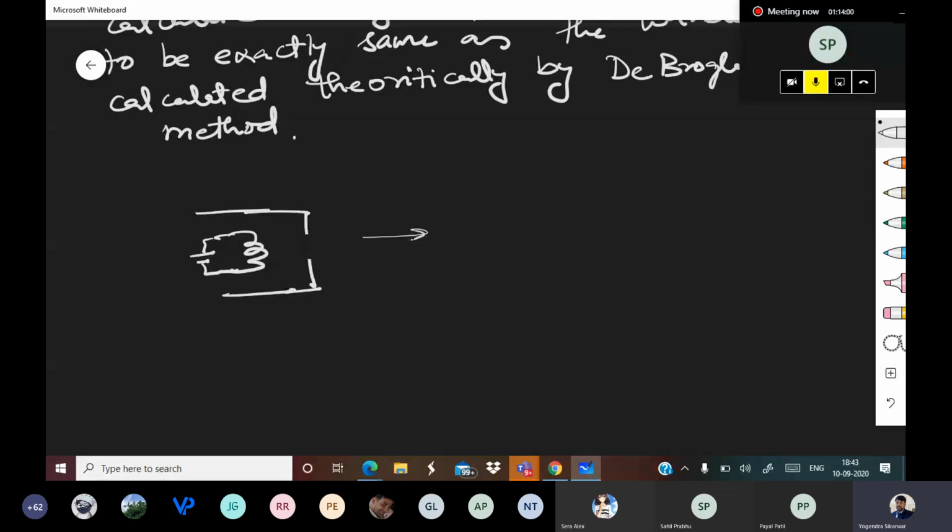Now these electrons, when they are coming out, get diffracted by some grating created here, and after that they are going somewhere here. This is some angle, let's call it theta. So these electrons which are coming out got diffracted, and this is the screen.